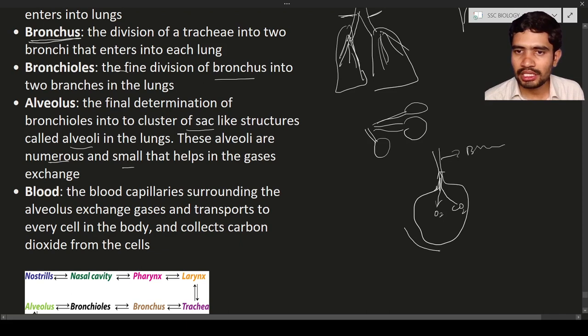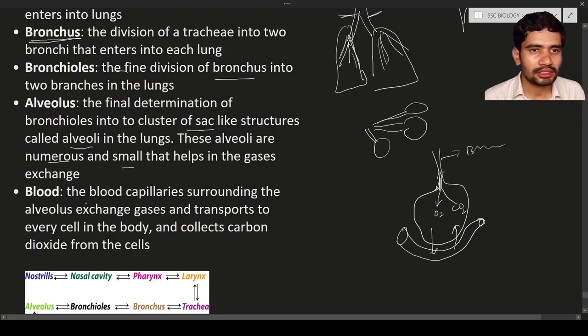Here you can see the blood capillaries. Through the blood capillary, the blood will flow. Here the oxygen is taken into the blood capillary containing blood. It means RBC is going to bind with the oxygen. Next, the same RBC and also the blood plasma are going to release carbon dioxide into the alveolus. In this way, the exchanging of the gas takes place over here.